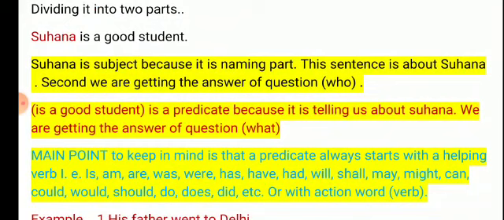I have written it also. You can have a look at your screen. I have written that in the sentence, if the part starts with is, am, are, was, were, has, have, had, will, shall, may, might, can, could, would, should, do, does, did, etc., meaning there are a number of other helping verbs, or with any action word, that is the hint that from here the predicate is going to start.